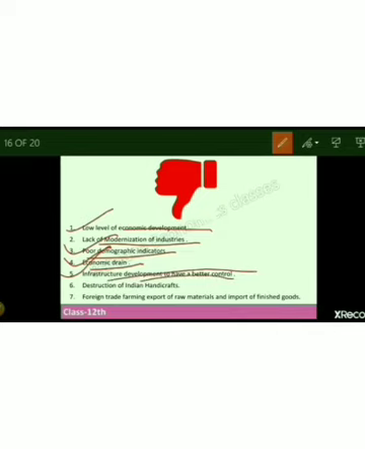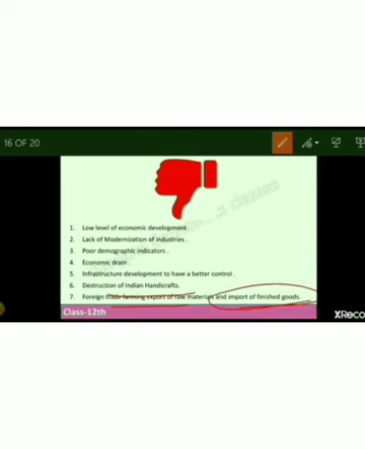Then infrastructure development. To have better control, they did develop infrastructure in our country, but it was mainly to serve their own purpose and not to serve our purpose, right? And then there was destruction of the handicraft industry. In the very beginning of the lesson we talked about this. And foreign trade, farming, export of raw material, and import of finished goods. These are all the negative impacts that we witnessed during the British rule.